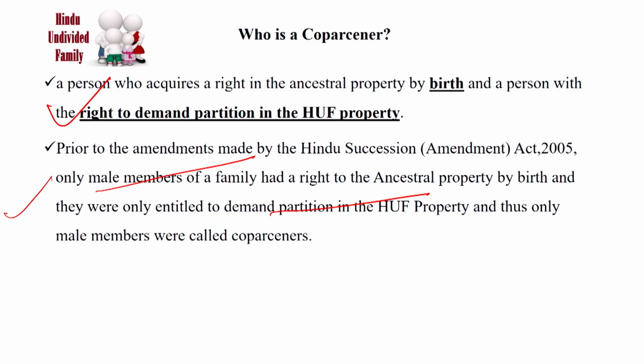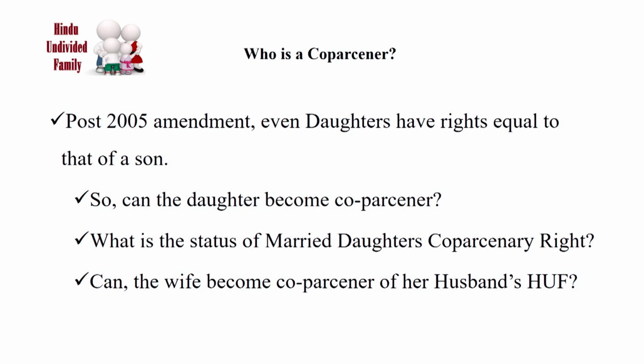But after the 2005 amendment, even a daughter has a right equal to that of a son.